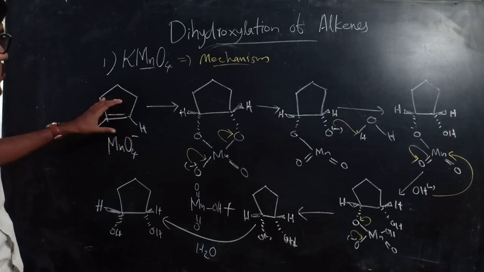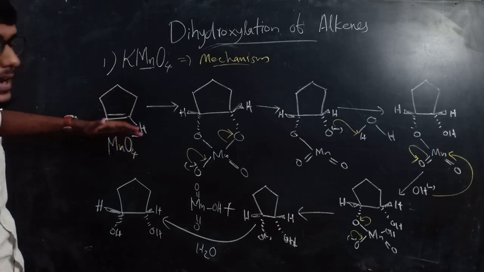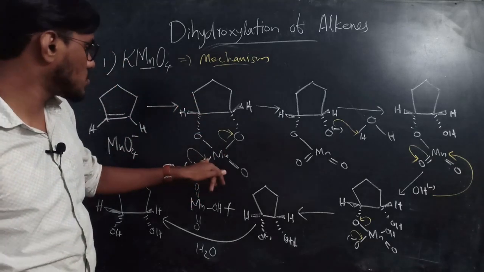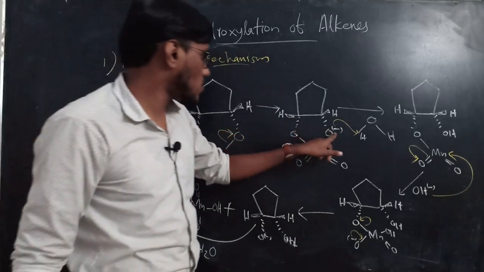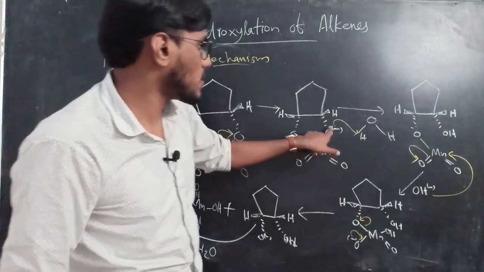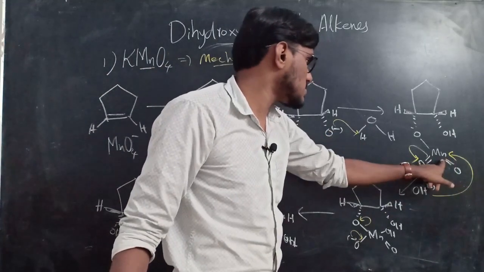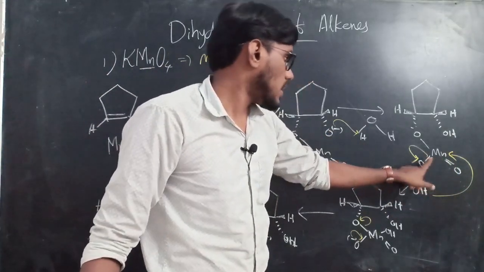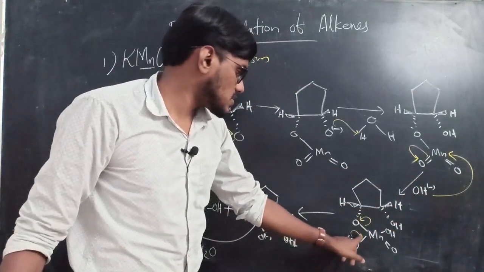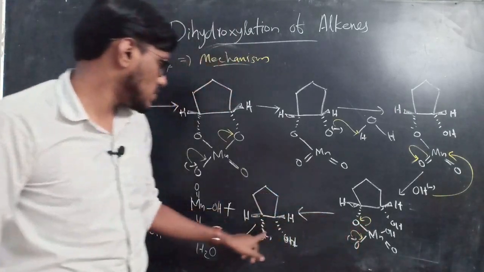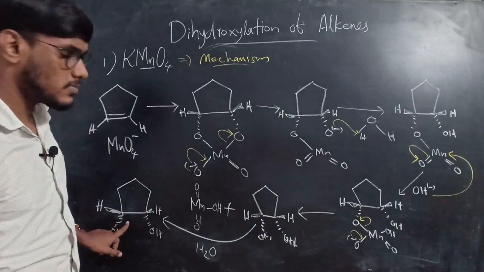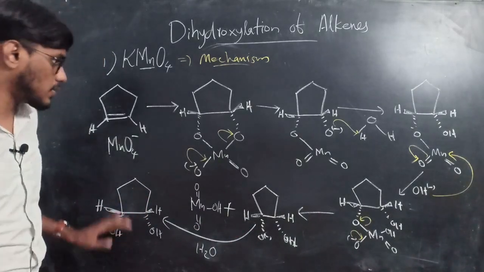First step, MnO4 adds to the alkene double bond as a cis addition. Then in the next step, this bond shifts like this, this bond breaks, and here is an O minus. Then it abstracts a proton from water, and here becomes OH. In the next step, OH minus attacks this manganese atom, and the bond shifts like this and forms this compound, and this bond shift takes place here, and this bond breaks here, then forms O minus. This then on reaction with water forms this diol, that is the product formed here.